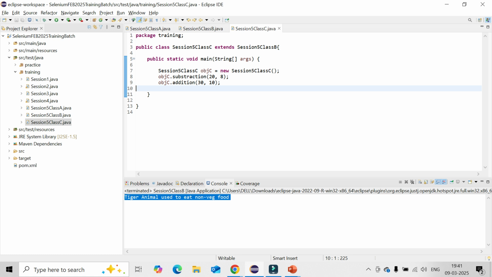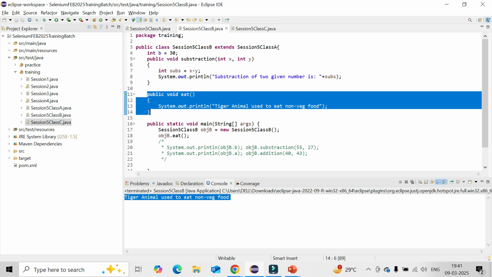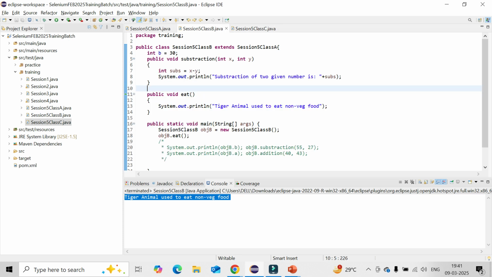Because that is inheritance. Sorry, this is only for the parent-child, not for the grandparent. Inheritance is a separate one, it covers parent, child, grandparent, all this stuff. But here it is only for parent to child. Can you call it there or not? Yes, I can call it, not a problem.